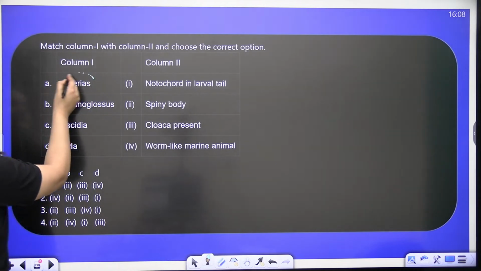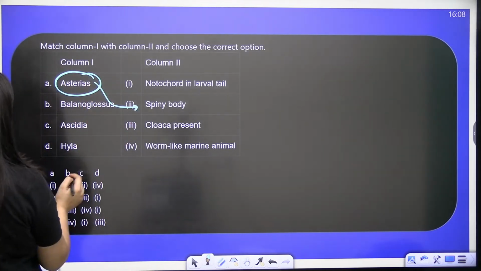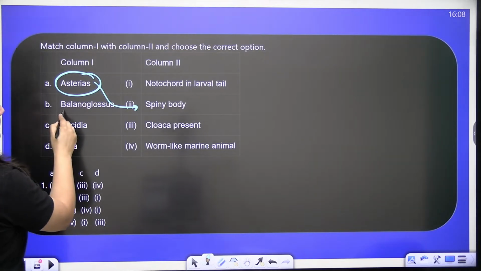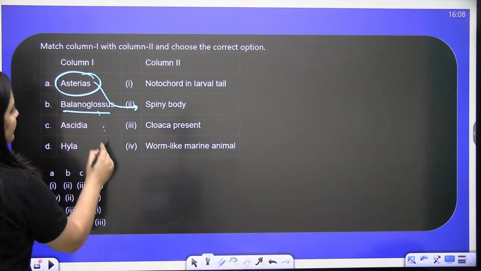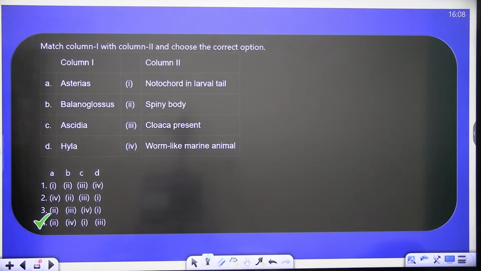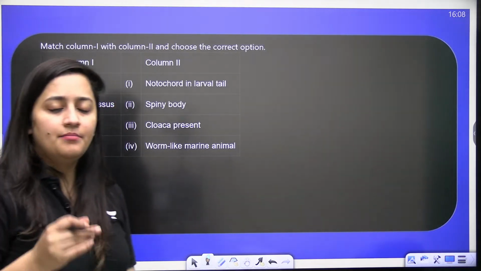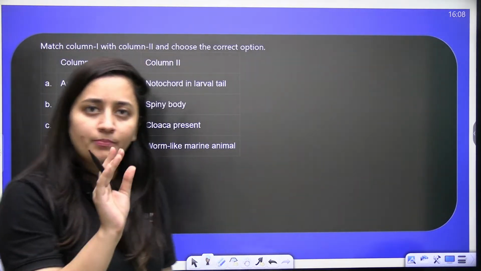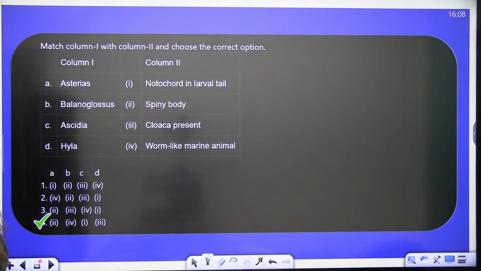Asterias, the starfish. So spiny body. A with 2. Right? Balanoglossus is worm-like marine. B with 4. So fourth is the correct answer here. But that is the beauty of a match the column kind of question. Sometimes if you know the answer of one option only, you can figure out the correct answer.